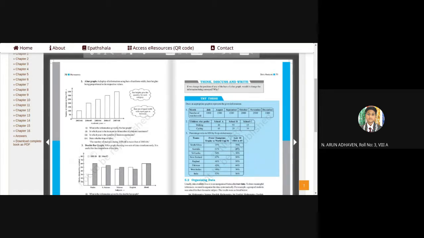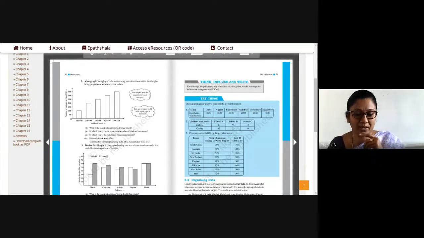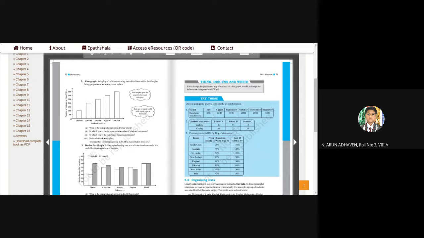We skipped some numbers in the y-axis, ma'am. Not y-axis, x-axis. We draw a kink mark and we skipped some numbers. Here also you need to skip because you're starting only from July, August, September, October, November, December. So the previous 6 months, that is from January to June, you have skipped. So for that, I have taught you what you have to do. What do you have to do on the x-axis? Ma'am, we have to draw a kink mark and we can skip.